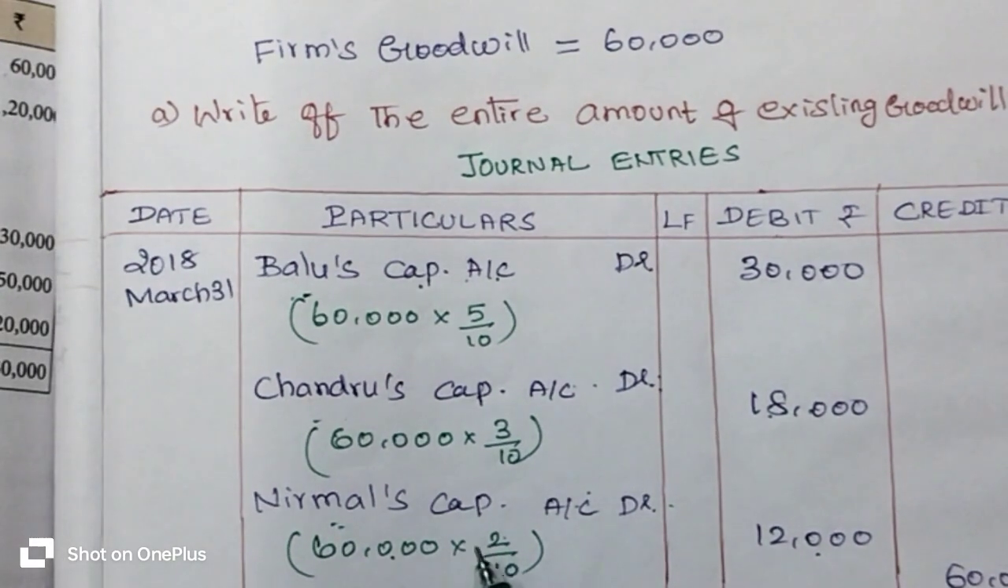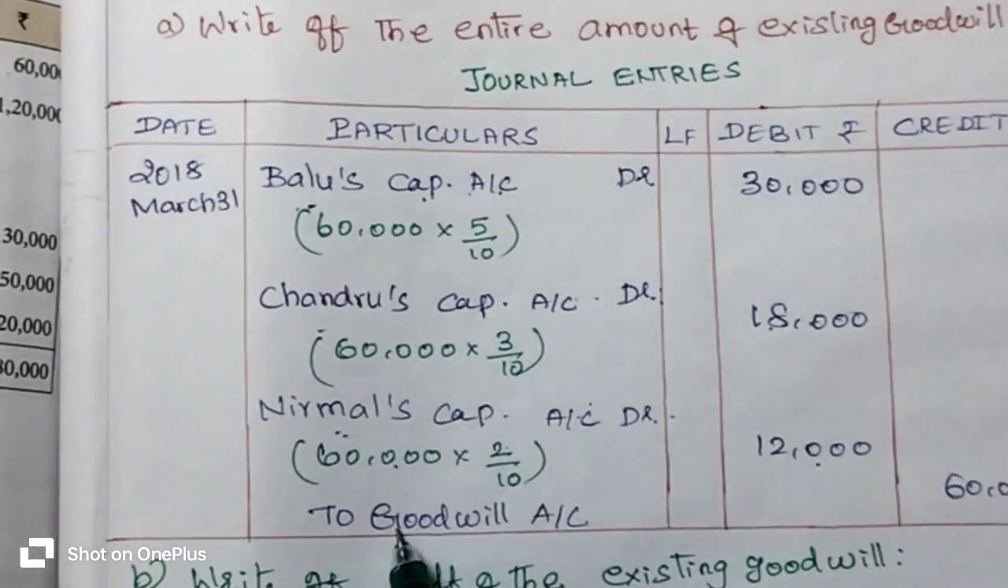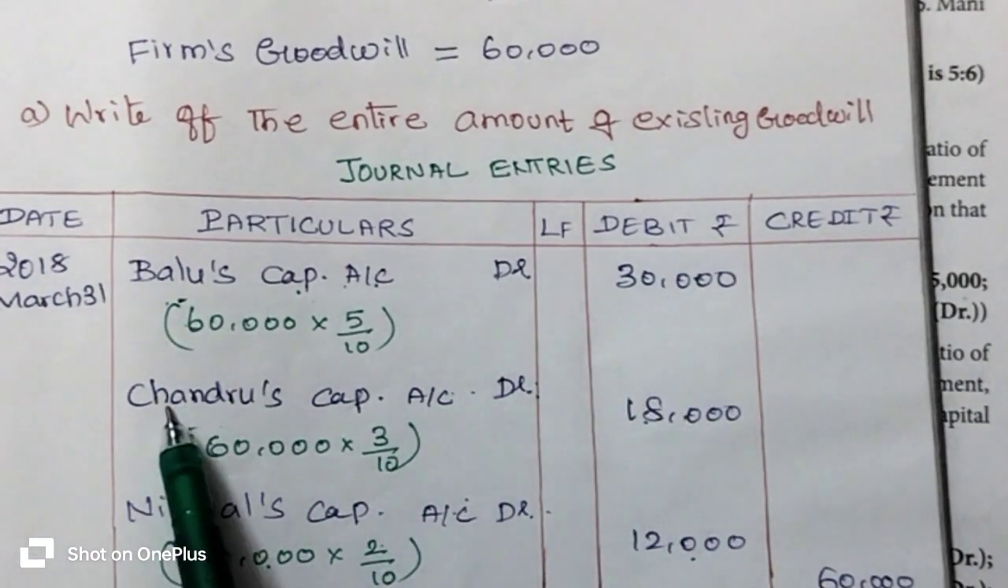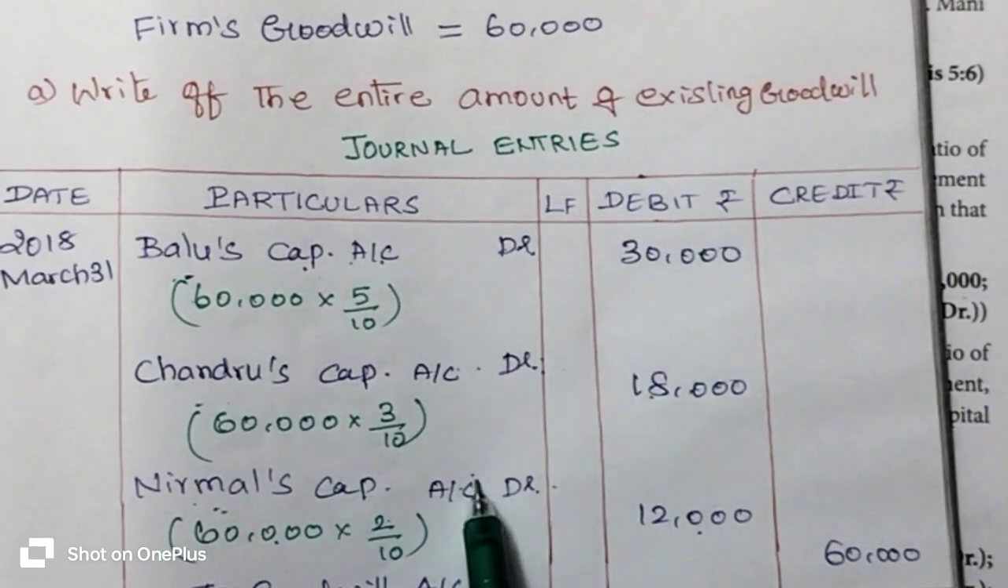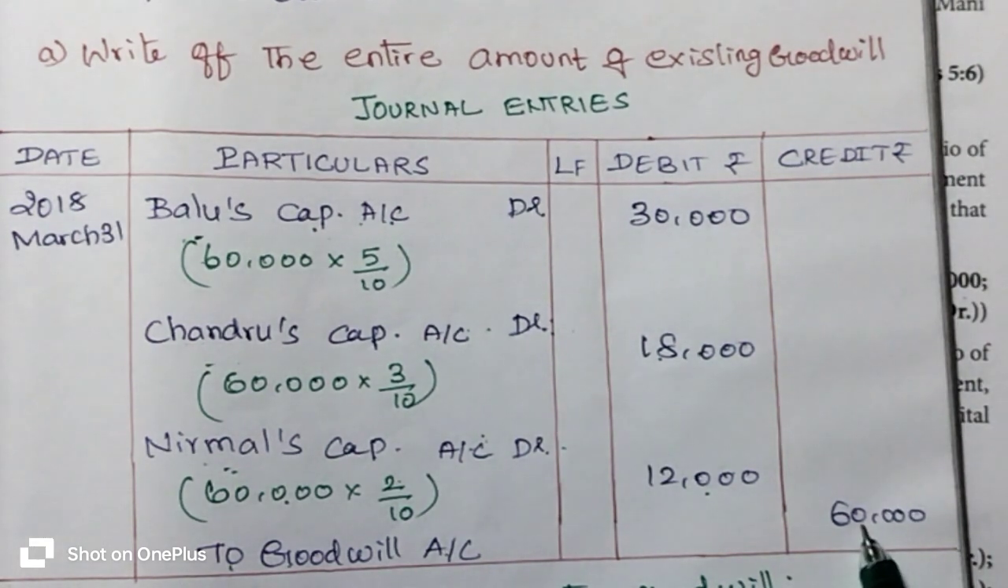So what is the journal entry in the first method? All partners' capital accounts debit to goodwill account. Which means Balu's capital account debit 30,000 rupees, Chandru's capital account debit 18,000 rupees, Nirmal's capital account debit 12,000 rupees to goodwill account 60,000 rupees. So this is the first method.